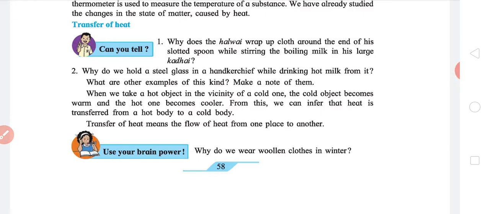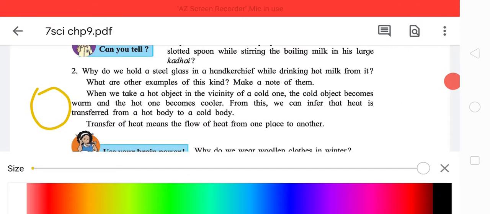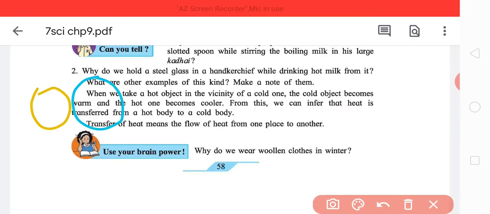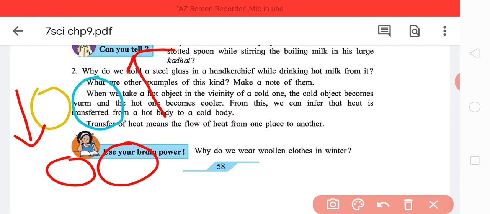You place one hot object and you place one cold object. If they are placed together, they try to equalize to an equal temperature. Since the hot one is hot, its temperature decreases. Since the cold one is cold, its temperature increases, and both try to equalize the heat.